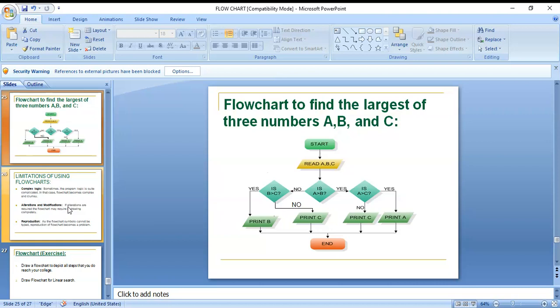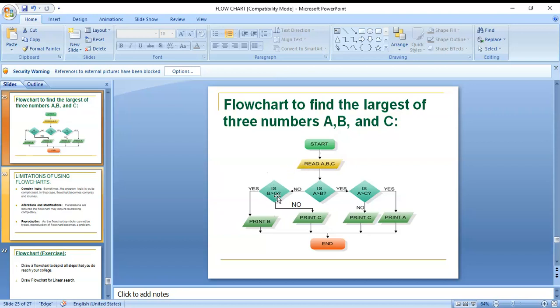Okay, if both conditions are false, then B is greater than C. Then B and C are tested. If B is bigger, B is printed, and if C is bigger, C is printed. Okay, here start, and reading the A, B, C values, you can read by using this box. Here you can read the values.